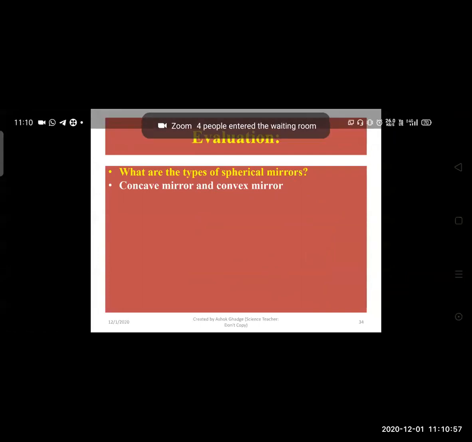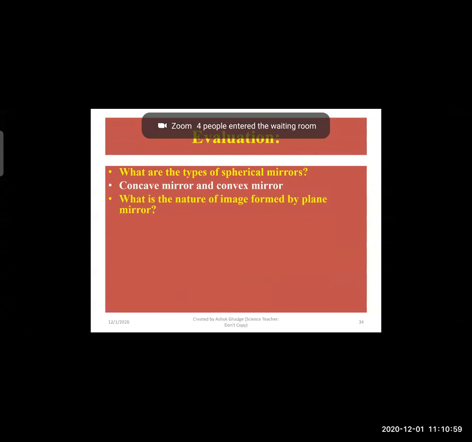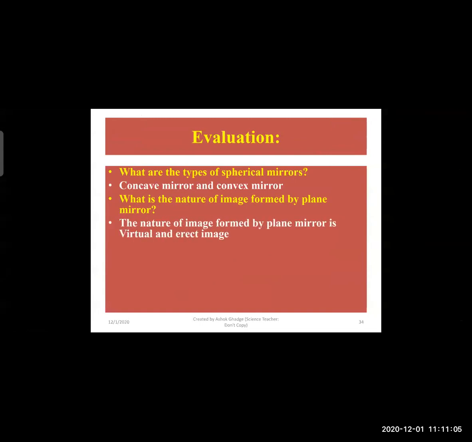Now, the next question, what is the nature of the image formed by the plane mirror? As we have seen, the nature of the image of the plane mirror is virtual and erect. Virtual means there is no actual meeting of the points of the reflected rays and the incident rays.